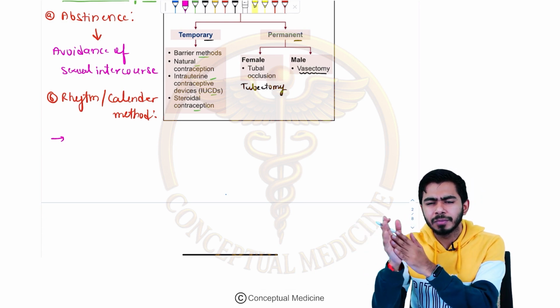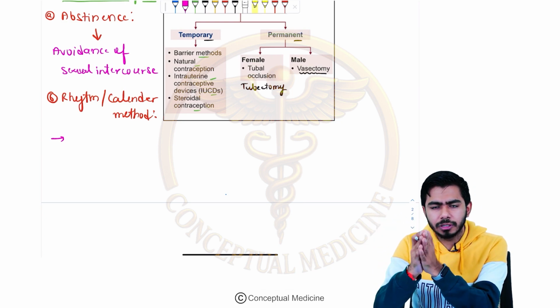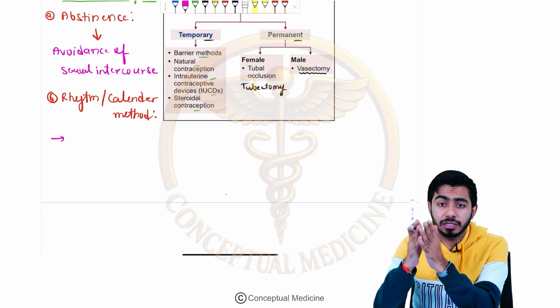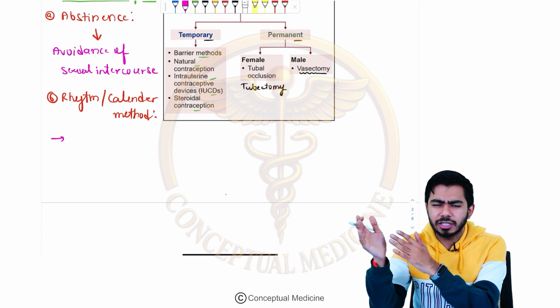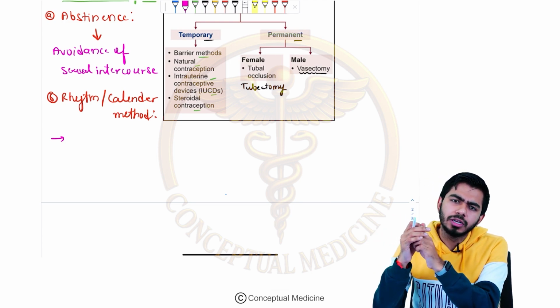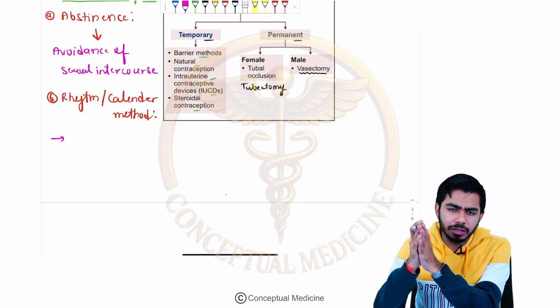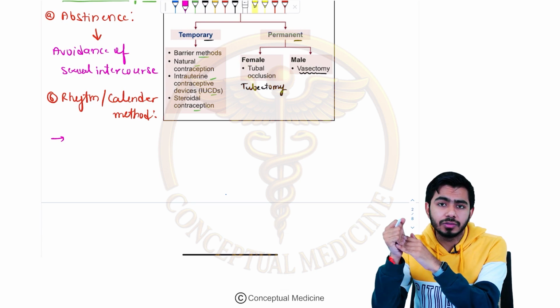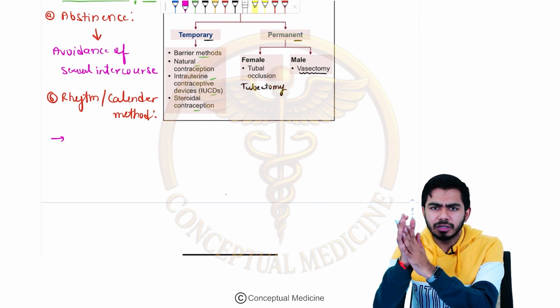Usually we say that 3 days before the ovulation and 3 days after the ovulation is the unsafe period, right? So in the first 10 days and in the last 10 days of the menstrual cycle, they could have sexual intercourse and might be saved from pregnancy, but obviously pregnancy is still possible. The most unsafe period is the ovulation period.